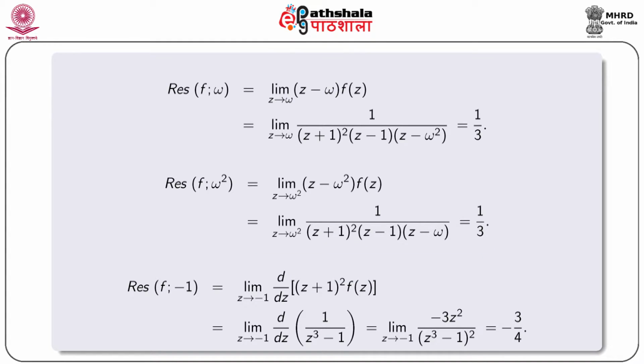Also, residue of f at minus 1 is equal to limit z tends to minus 1 of d/dz of (z plus 1) square into f(z), and that is equal to limit z tends to minus 1 of d/dz of 1 by (z cube minus 1), and this gives equal to minus 3 by 4.